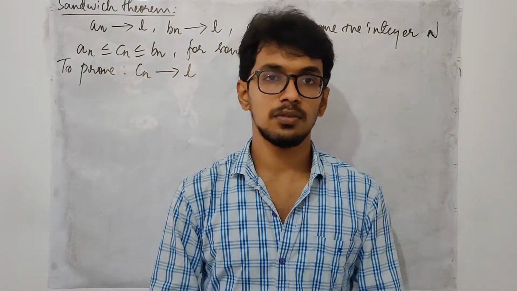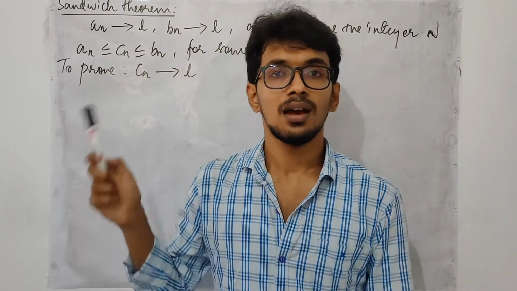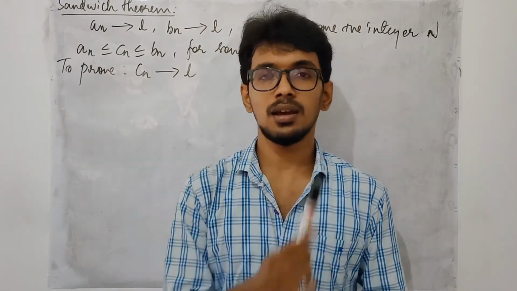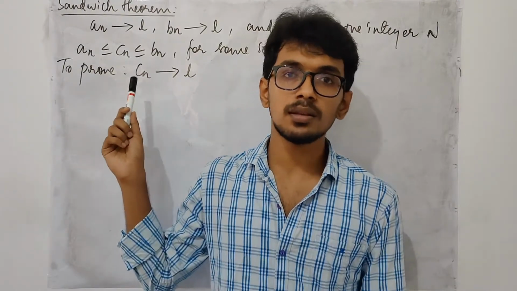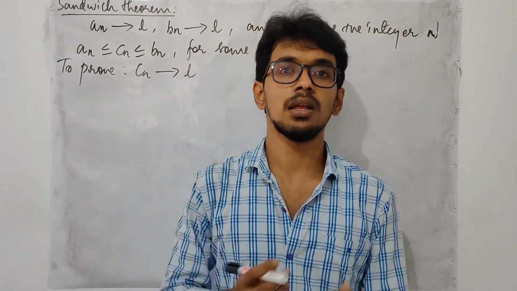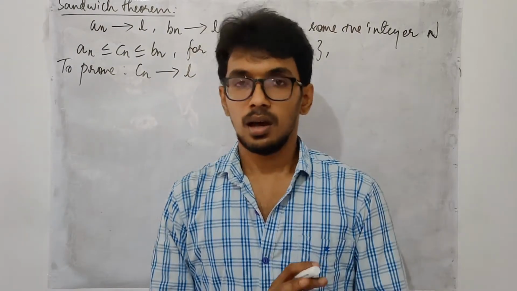From this theorem onwards, we are talking about sequences on the set of real numbers. I don't even need to say it, because we are comparing the terms, which means this comparison is possible only in the real number system.